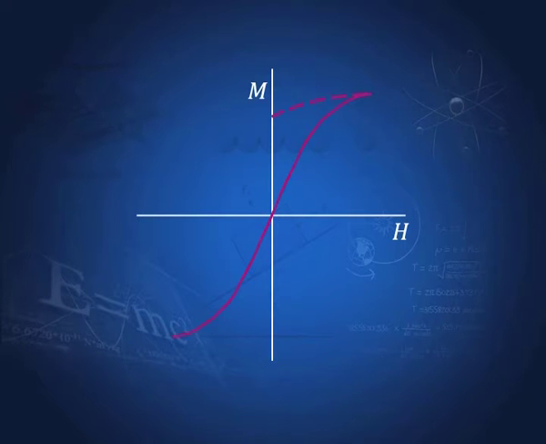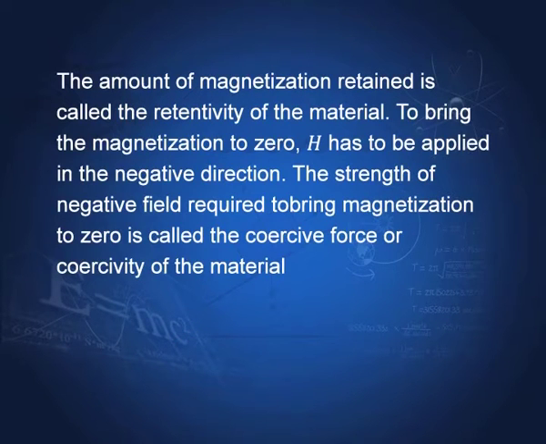It makes a separate curve, it comes back by a different route. That means, when we decrease H to 0, even then, there is considerable magnetization left in the material. This magnetization is retained, and therefore, this is known as retentivity of the material.